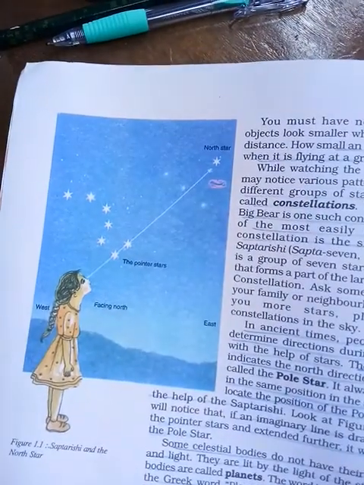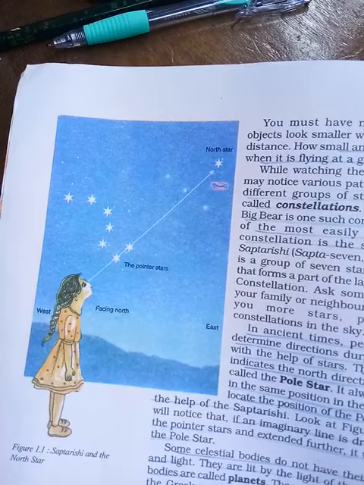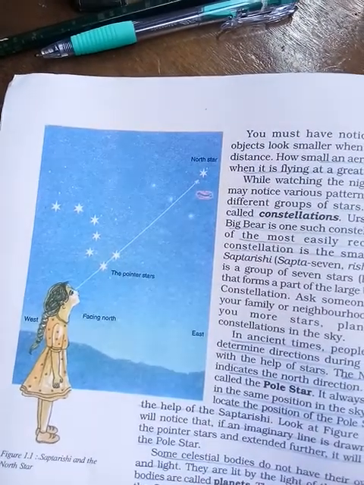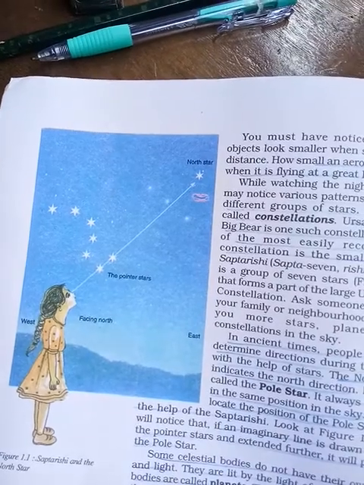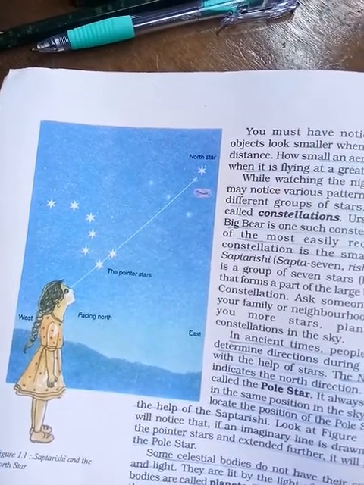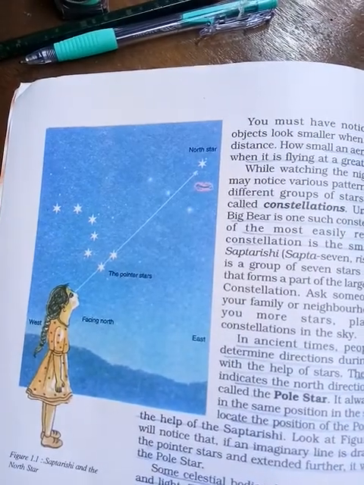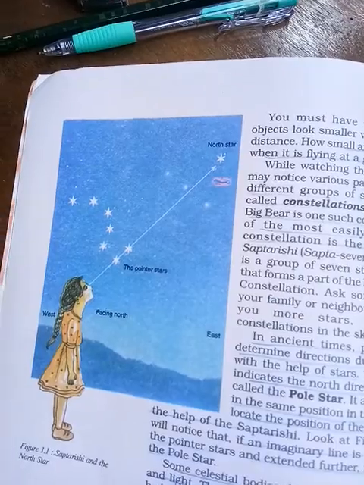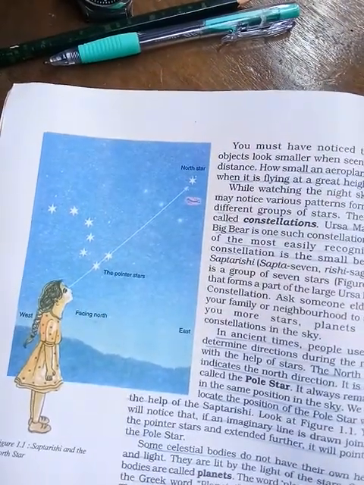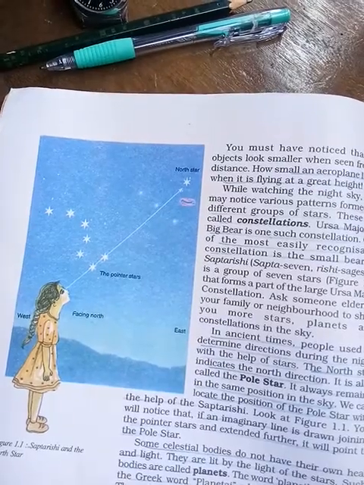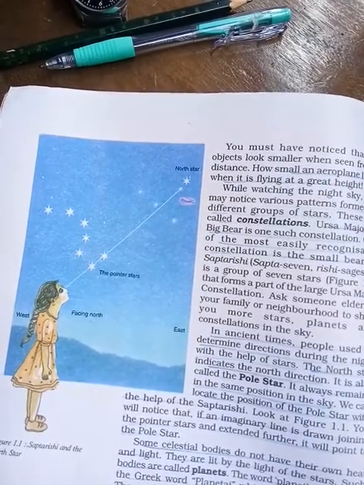That means what is meant by constellation, they can ask. You can find the answer from here: various patterns formed by different groups of stars. These are called constellations. Some examples are Ursa Major and the Big Dipper. And one of the most easily recognizable constellations is the Small Bear or the Saptarishi.